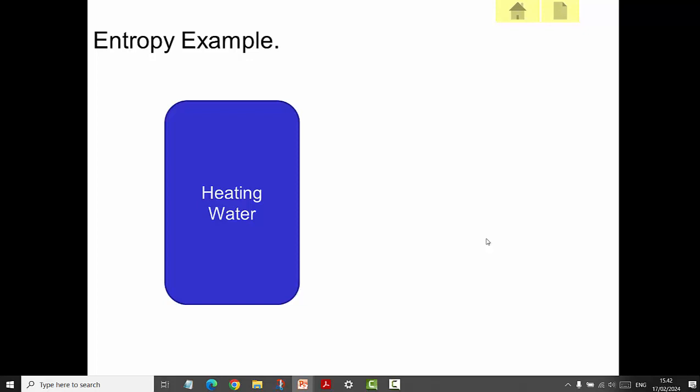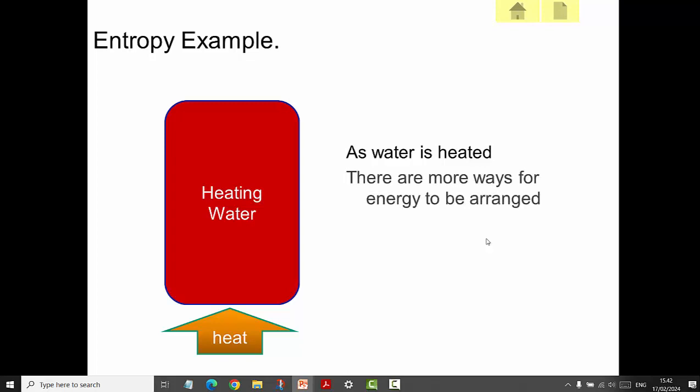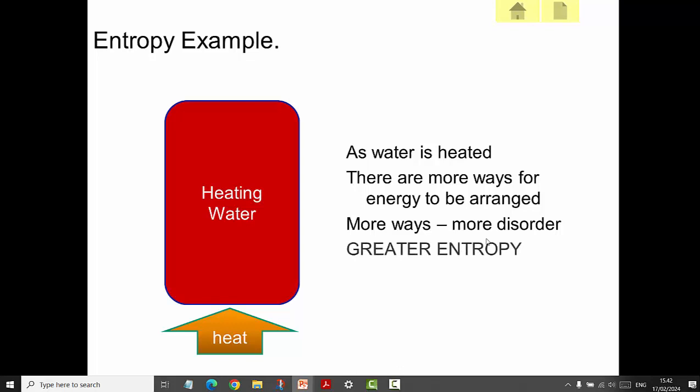Another example, when you heat water, so we're heating it now, as the water is heated, there are more ways for the energy to be arranged because we're adding more bits of energy. But if there are more ways, it becomes more disordered, which means a greater entropy. So this is what you would expect.